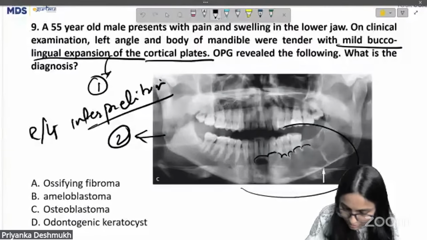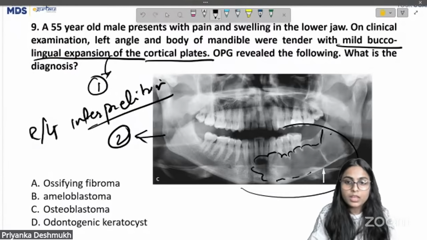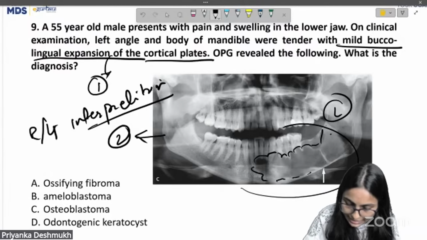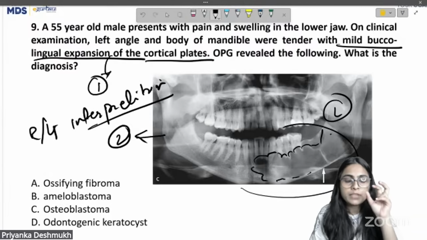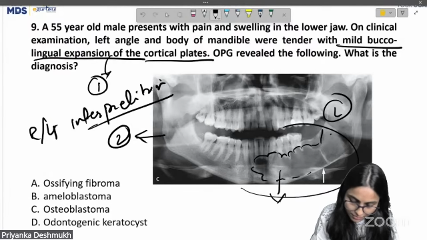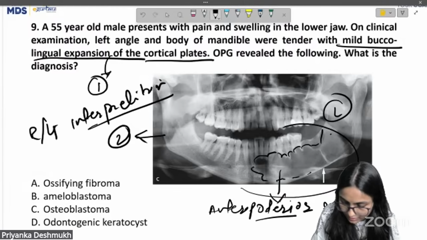You can see this scalloped margin in the left side, left body, and extending till the ramus. But the characteristic feature that you see in this radiograph is anteroposterior expansion, correct?